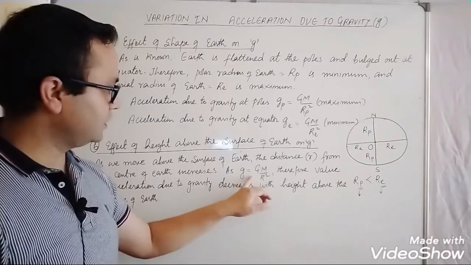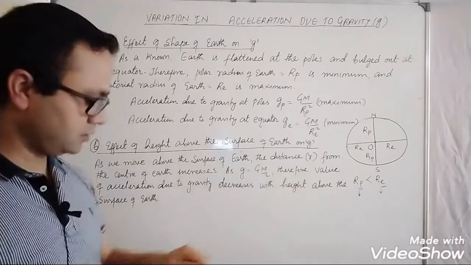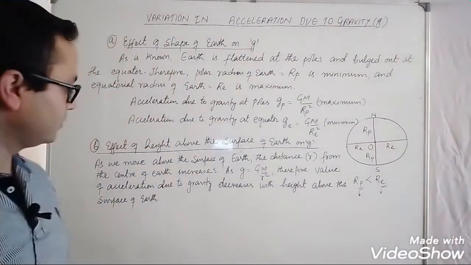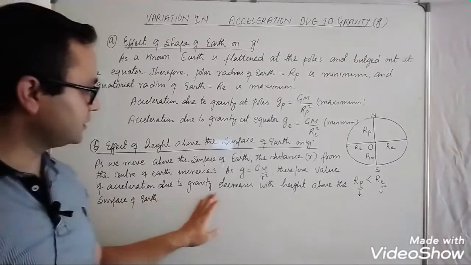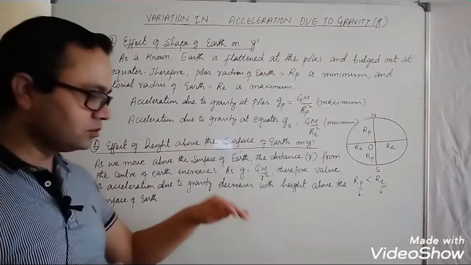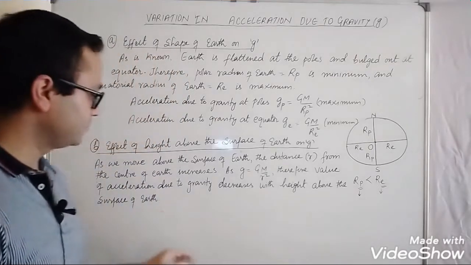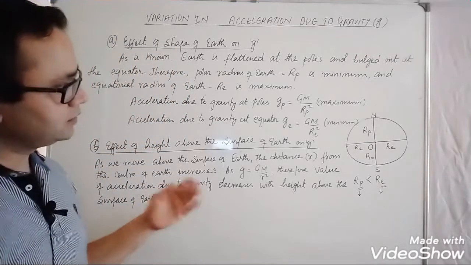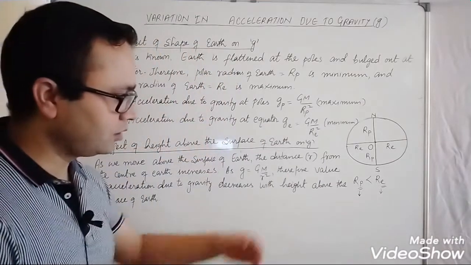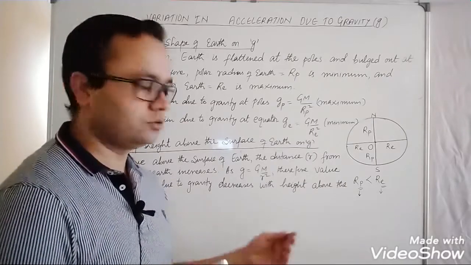So as g equals GM by r square, therefore the value of acceleration due to gravity decreases with height above the surface of the Earth. Near the surface of the Earth, acceleration due to gravity is maximum. If you move away from the surface, it will decrease slowly.